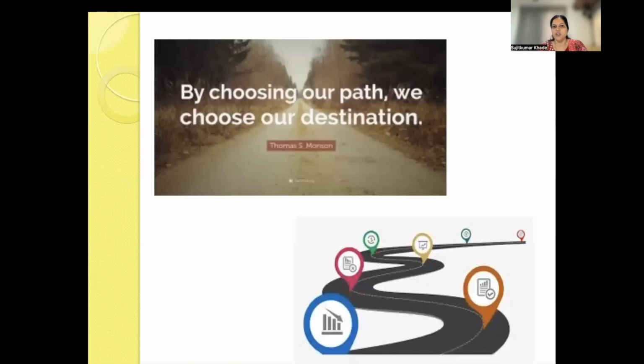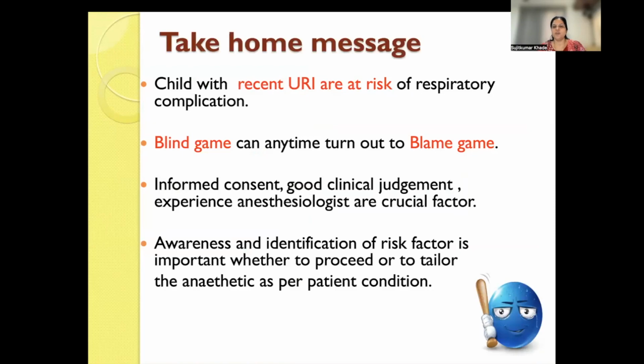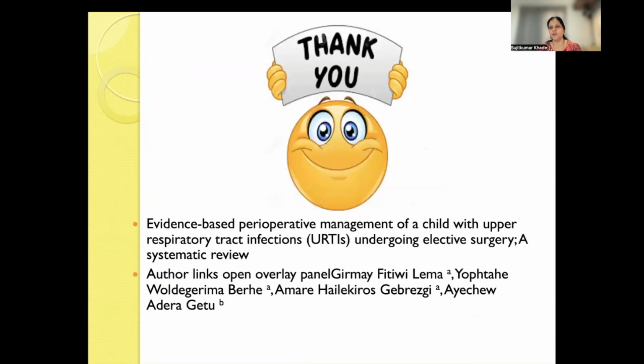By choosing our path, we choose our destination. So think twice and act wise before choosing your path. Your destination is a reward for safe driving. So the child with recent URTI is at risk of respiratory complications. A blind game can anytime turn into a blame game. Informed consent, good clinical judgment, and experienced anesthesiologists are all crucial factors. Awareness and identification of risk factors is very, very important, whether to proceed or to defer the anesthetic as per your patient's condition. So now the ball is in your court, whether to provide anesthesia or to cancel the case. Thank you very much.